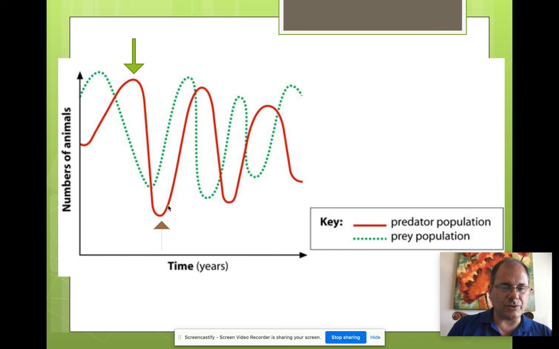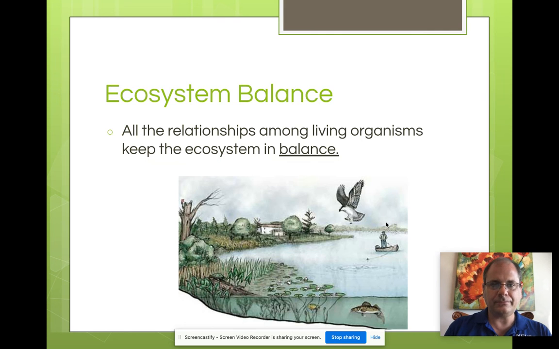So the seagulls go somewhere else and find something else to eat. And then the crab population increases. After that, the seagulls find more crab in that area and they can come back. So as the prey population increases, the predator population increases. As the prey population decreases, the predator population decreases. When there's more crab, there can be more seagulls. When there's less crab, there can be less seagulls. And this keeps everything in balance. The relationships among living organisms keep the ecosystem in balance.